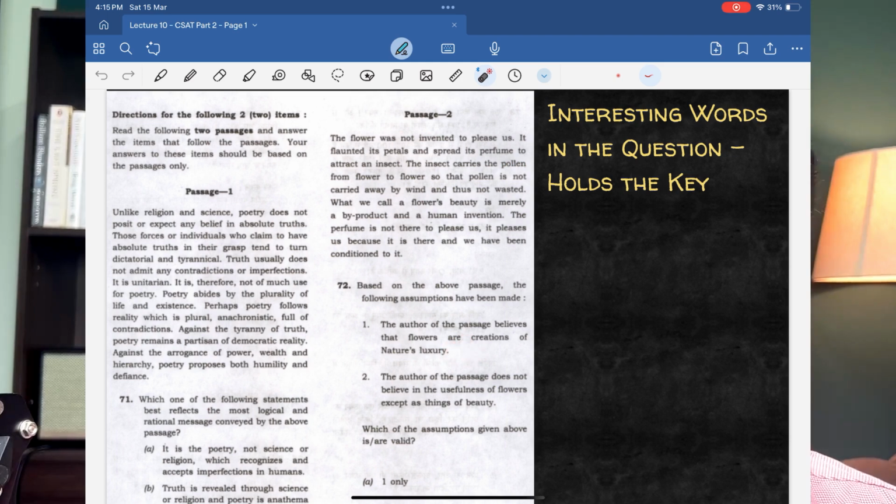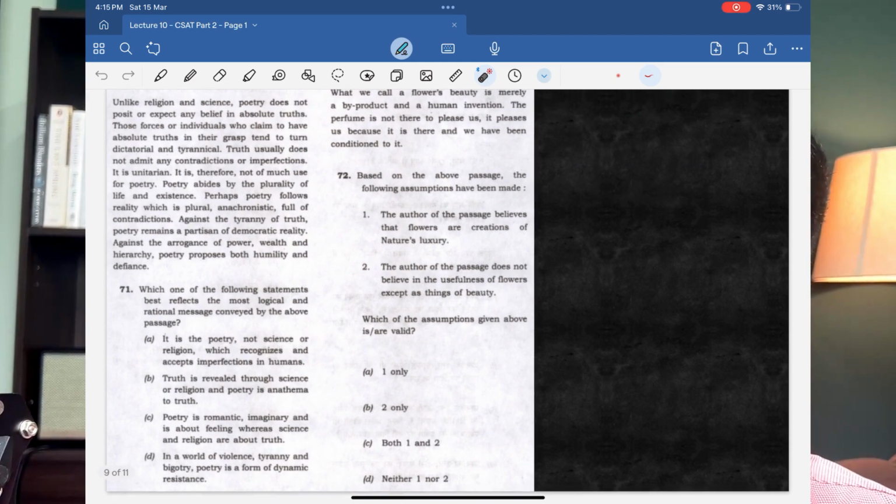created such beautiful flower. It has made the flower beautiful so that even every flower's pollen is properly utilized. So it's opposite to the idea of luxury, right? So this is wrong, so neither 1 or 2 is the correct answer, right? So don't think that I have chosen this particular statement, I have gone for option D as the right answer because I didn't find the word luxury anywhere.